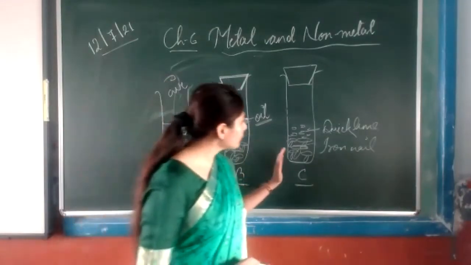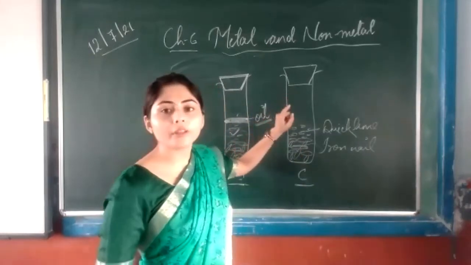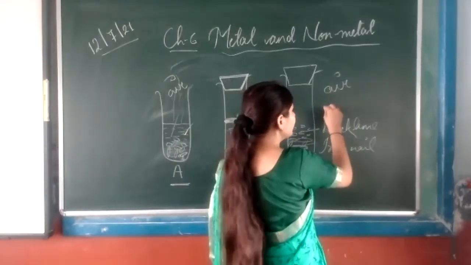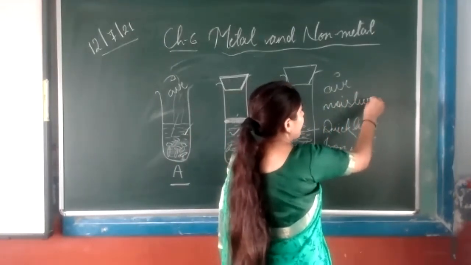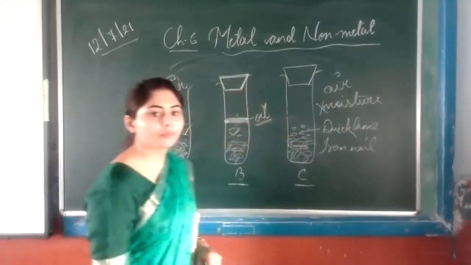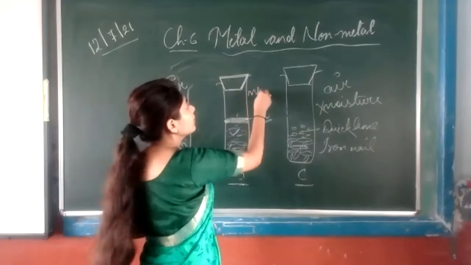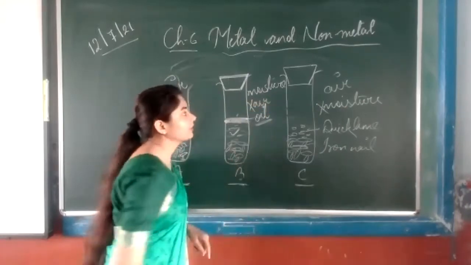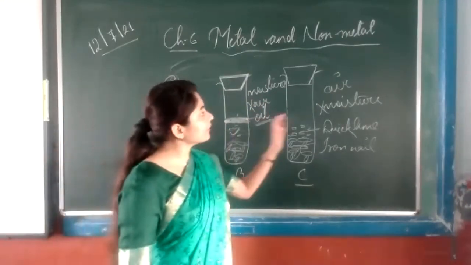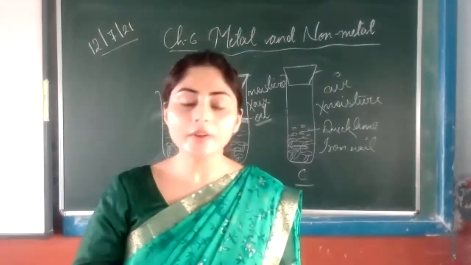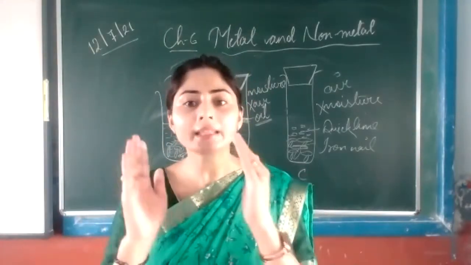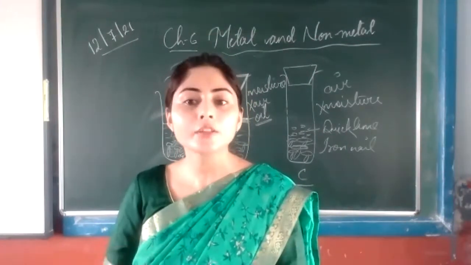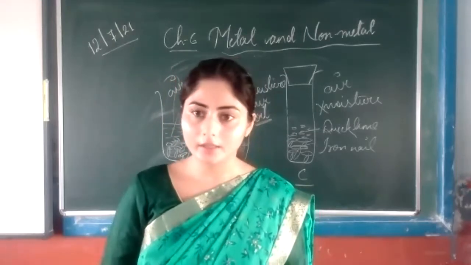In test tube C, we will see that air is there but not the moisture. Air is inside there, but moisture is not there in this. In this one, moisture is there because we have added water, but air is not there. So if any one condition is missing, the rusting will not take place. Both conditions are necessary. So by this experiment, we can see that both conditions are necessary for rusting to take place on the iron object.